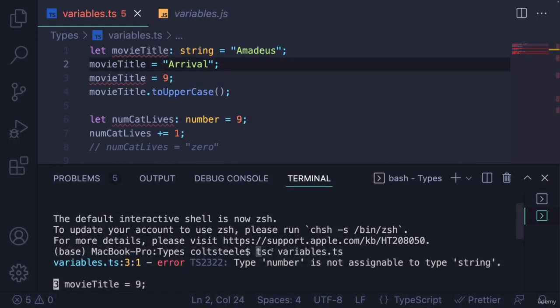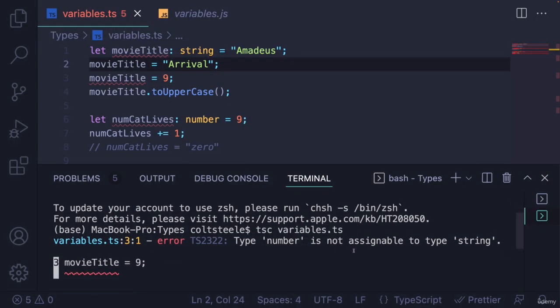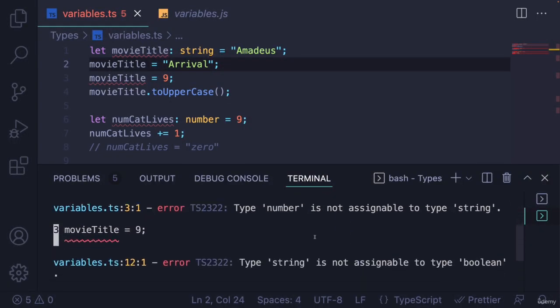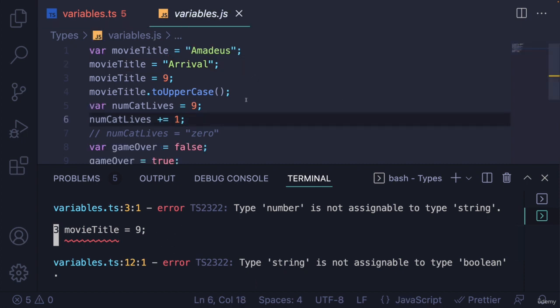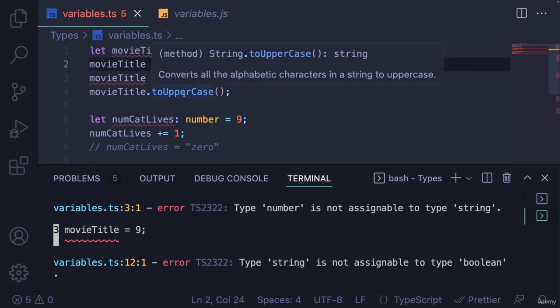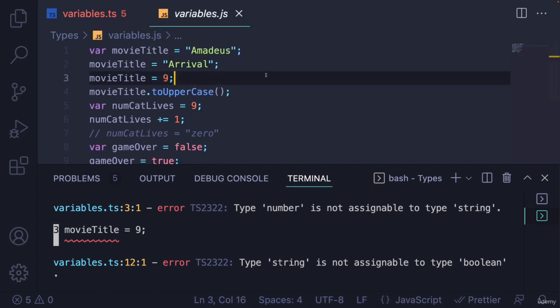And then also when I compiled that TypeScript code, it also yelled at me and told me there's two errors here. It makes it pretty clear. But at the end of the day, we still end up with our JavaScript code. And there's no TypeScript syntax in there because this is JavaScript, right? That's the whole point of TypeScript, is that it will be turned into regular plain JavaScript at the end of the day that we can then go run in Node or in a browser, wherever we need it.